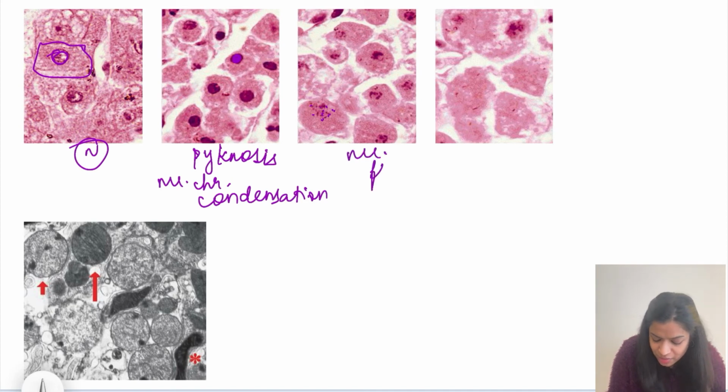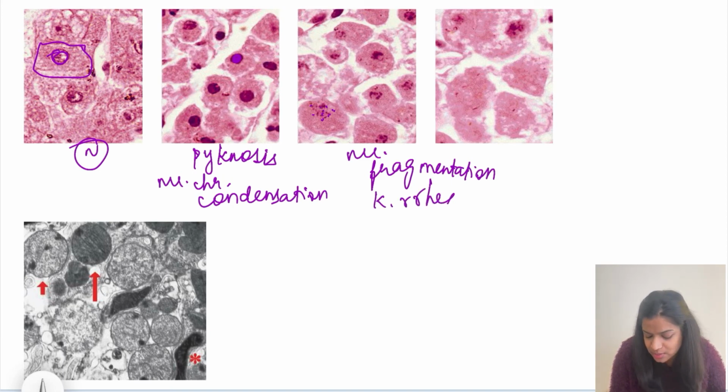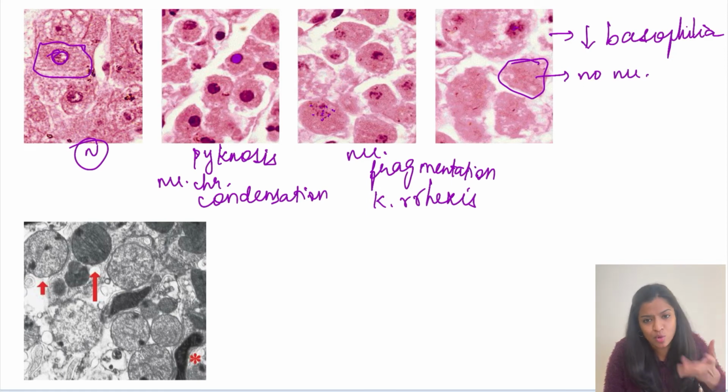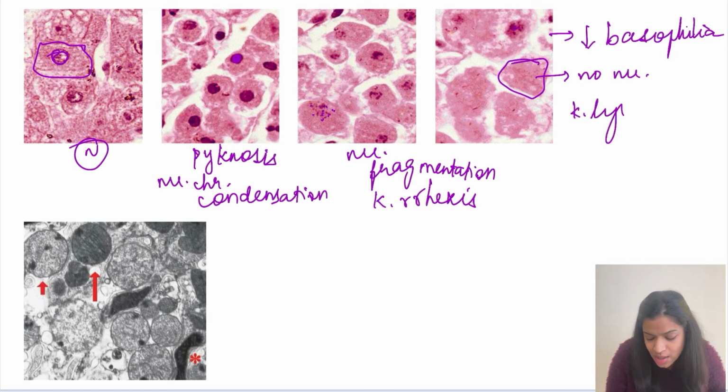Nuclear fragmentation is called karyorrhexis. So, karyorrhexis is nuclear fragmentation. In the third image, can you see this cell is just a ghost? There is no nucleus present in this cell. So, what is this? The decrease in the basophilia of the nucleus. The nucleus itself has lost its basophilia, and here there is no nucleus at all. So, the nucleus has broken down. That is called karyolysis.